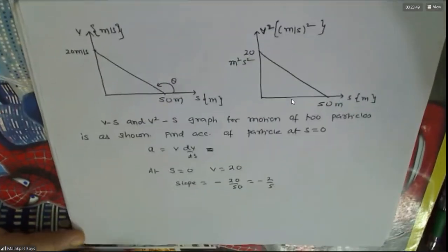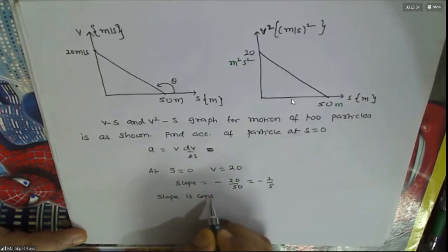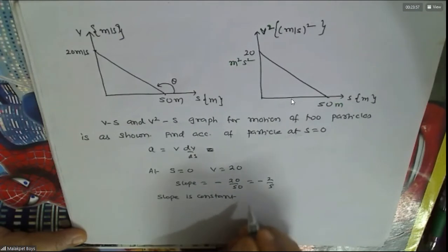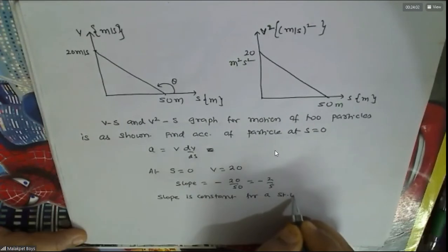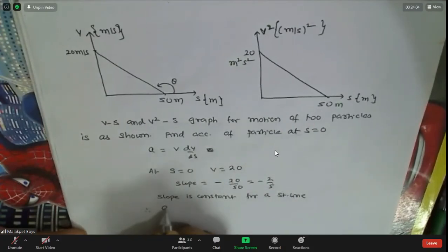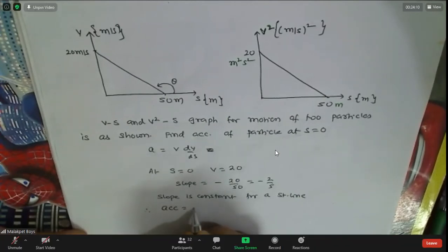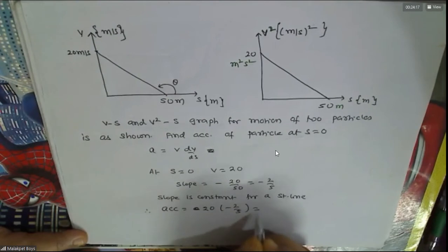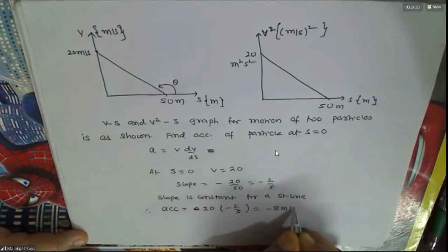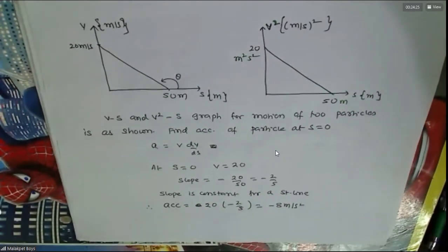Understood this? Yes, sir. Next one, minus 4 by 6. Minus 4 by 5, sir. Slope is constant for minus 8, you're getting, no? Yes, sir.